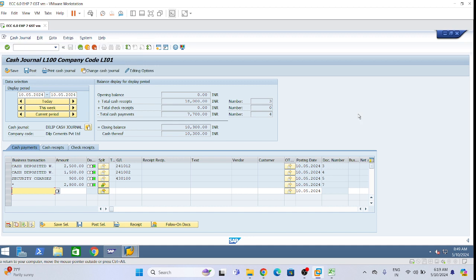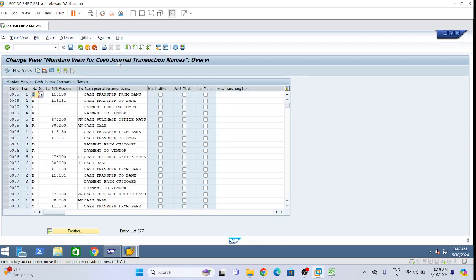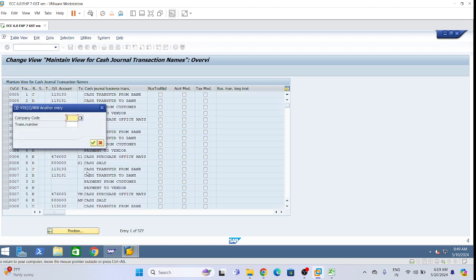From the extras menu, select change business transaction, if we want to give advance to the vendor, because we have not done that configuration. From the extras menu, select change business transaction. Company code LI01.